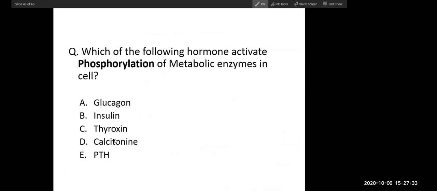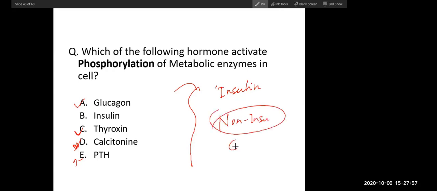Glucagon. We classify our metabolic enzymes into insulin enzymes and non-insulin enzymes. You know that? So glucagon has many friend hormones. This is the insulin hormone and the non-insulin hormones. With glucagon, other hormones also help glucagon. For example, adrenaline also helps glucagon. Thyroxine helps glucagon only.